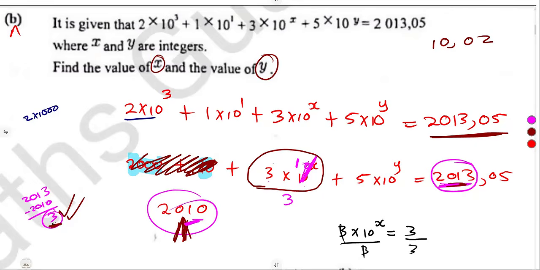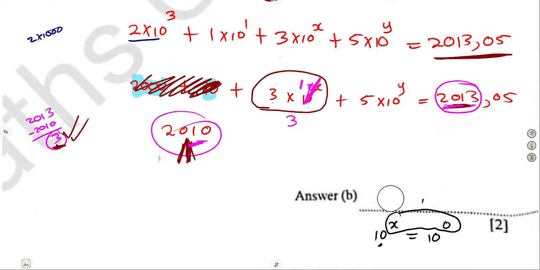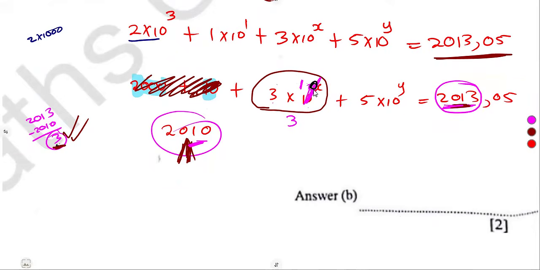That's another way. So we are going to have this one, 10 to the exponent of x, which is equal to 1. We are back to our basis, guys. Remember, 1 is the same, written in the base of 10, as 10 to the exponent of what? Of 0. So x is equal to 0 as the bases are the same. So that is it. Just like that. So the number there representing x is supposed to be what? A 0.